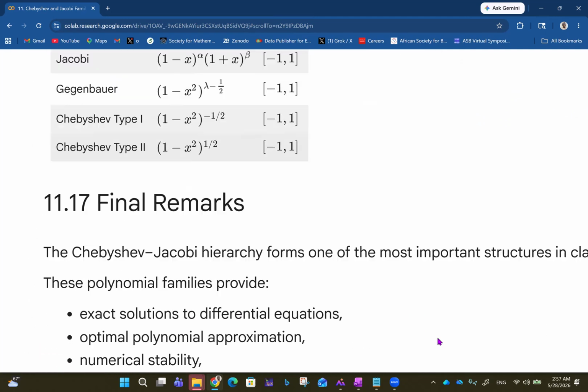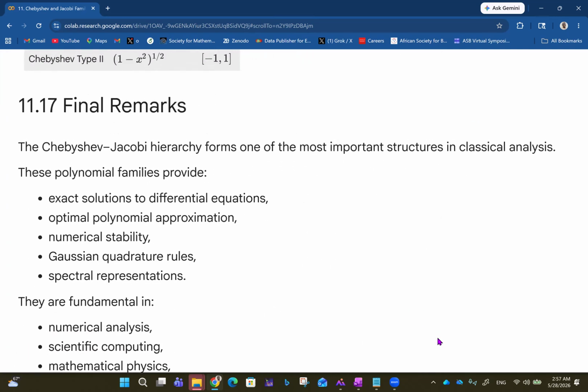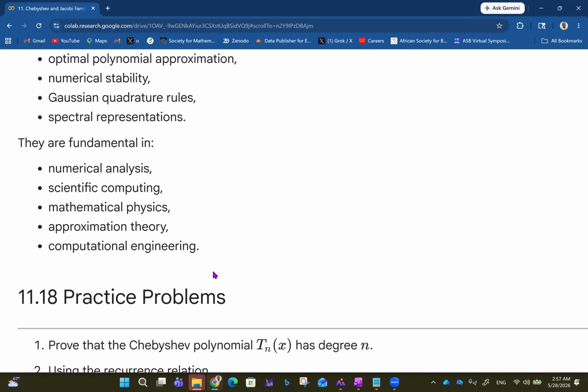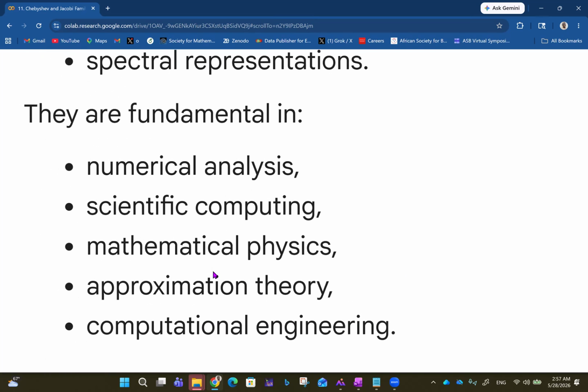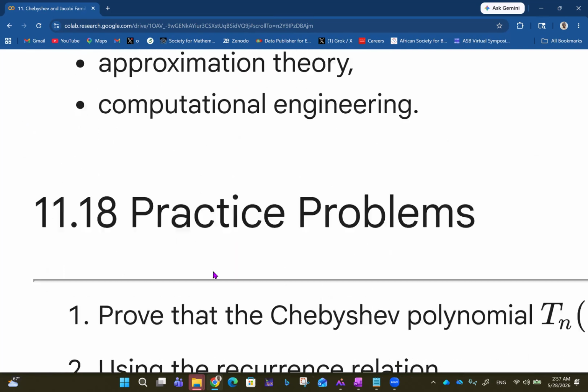So the final remarks we see here are as follows. The Chebyshev-Jacobi hierarchy forms one of the most important structures in classical analysis. These polynomial families provide exact solutions to differential equations, optimal polynomial approximation, numerical stability, Gaussian quadrature rules, spectral representations, and they are fundamental in numerical analysis, scientific computing, mathematical physics, approximation theory, and computational engineering.